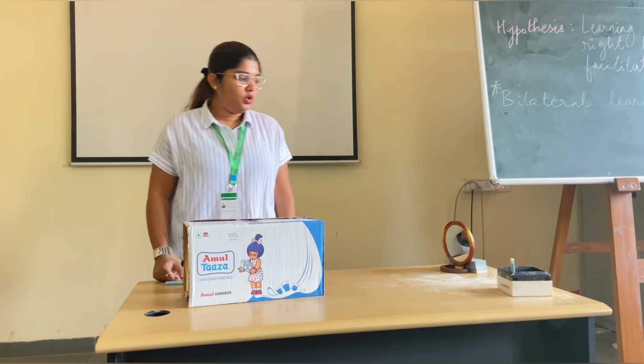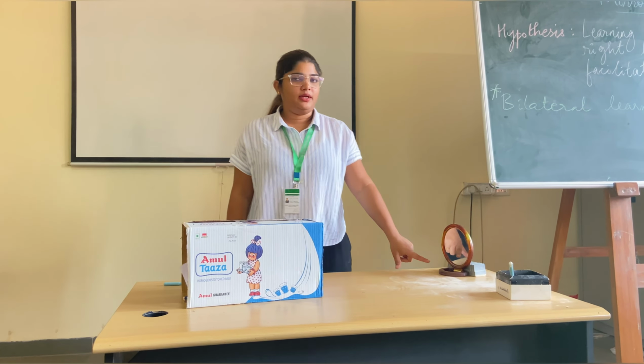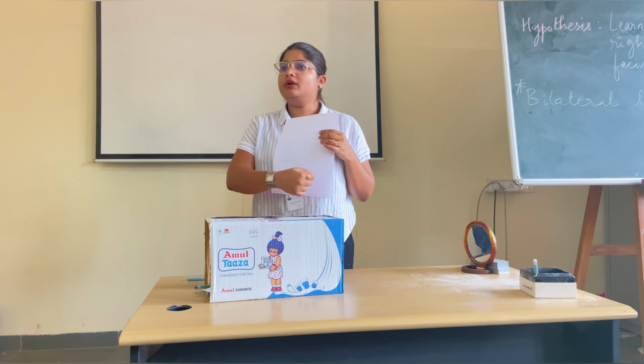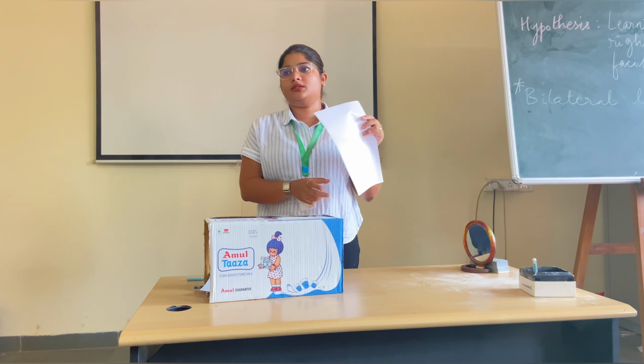Okay. So there is a mirror kept right across the box, and your subject has to be sitting here. The subject should not be able to see the star design directly, but the subject has to trace the star design. Subject traces it by looking at the reflection from here. So they are tracing the star. They will try this with both their hands, but they will see here in the mirror and they will trace it and not directly look at it and trace it.